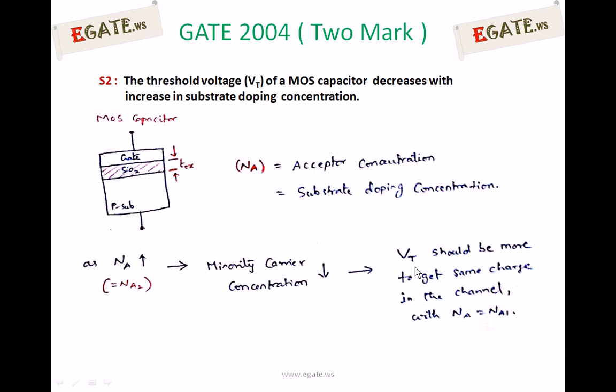So Vt has to increase. But the statement says threshold voltage decreases with increase in doping concentration. So the given statement is false. We must apply more threshold voltage to get the same charge as before when doping concentration increases. So statement 2 is false. Thank you.